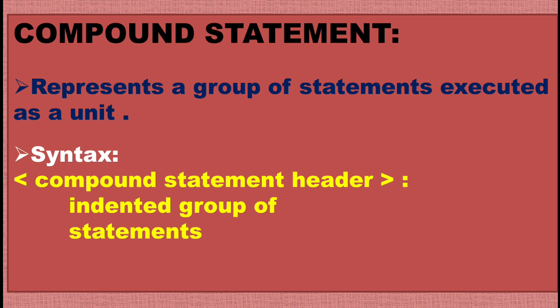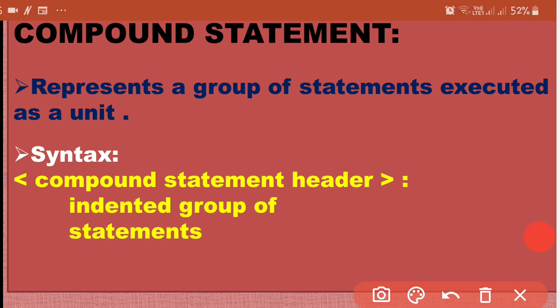After this, you have an indented group of statements, which is also called body. So here in this syntax, this particular part is called header and this particular part is called body. Clear?